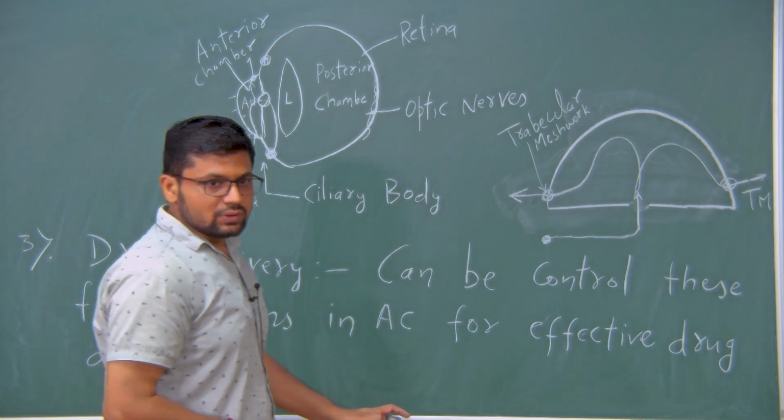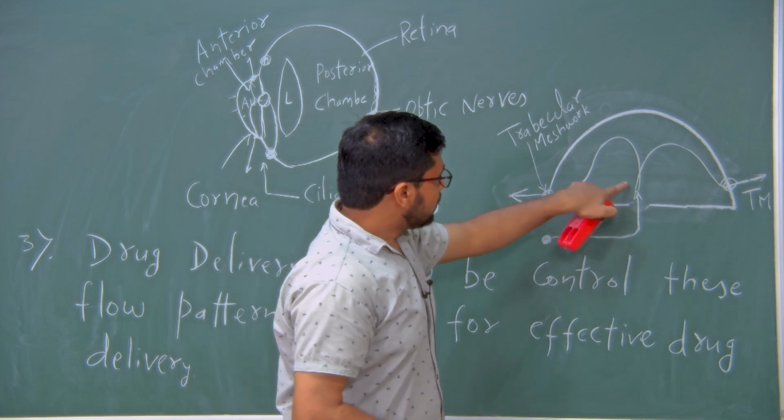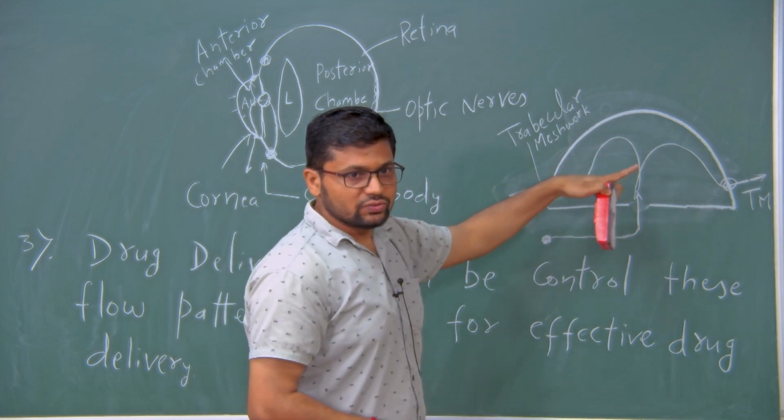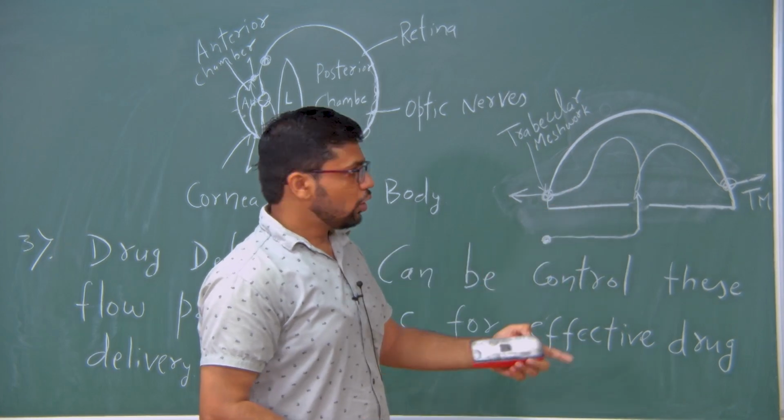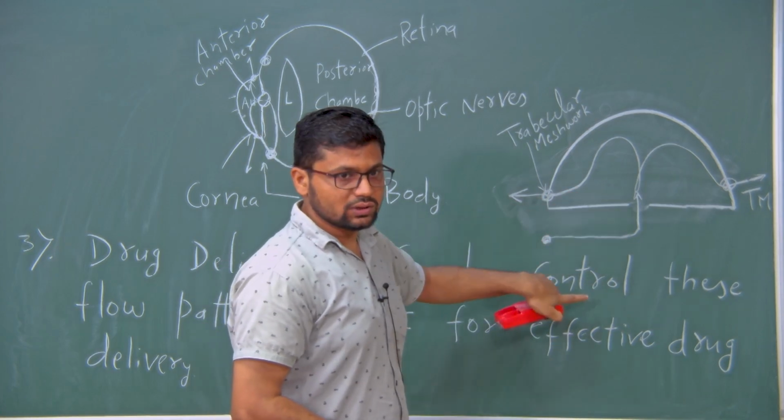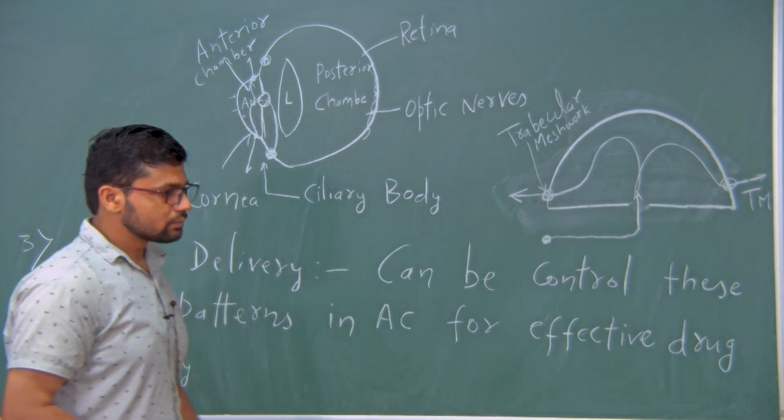So at t equal to 1, if some volume V of aqueous humour is there inside the anterior chamber, at t equal to 2 also volume V will remain.